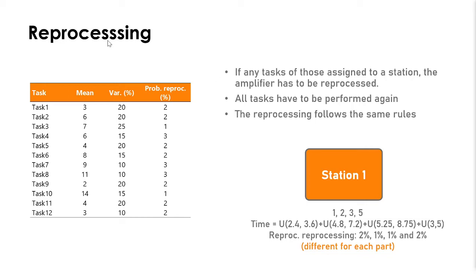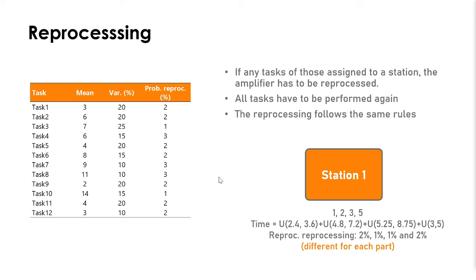Another feature we did not take into account when building the optimization model is the need for reprocessing some of the amplifiers we assemble. So what we have here is, for every task, a probability of that amplifier to be reprocessed due to that task not being performed perfectly. So for example, for task 1, 2% of the times on average we'll have to reassemble or re-perform that task. The same goes for task 2. We have a 1% probability of having to re-perform task 3 and so on.